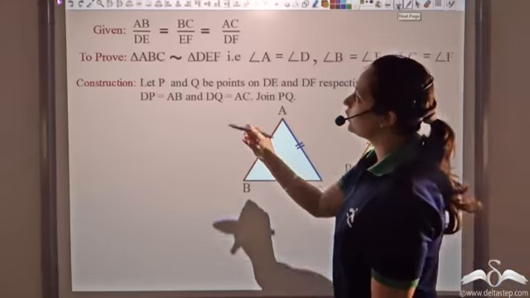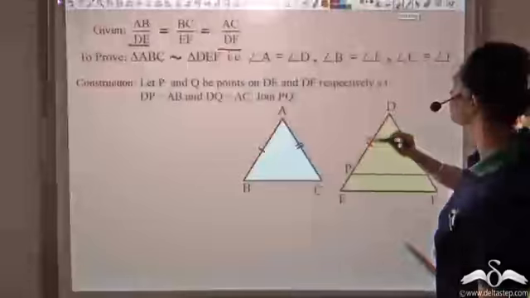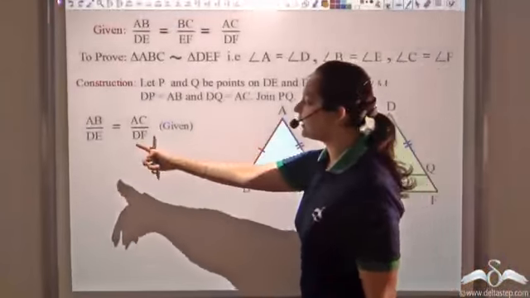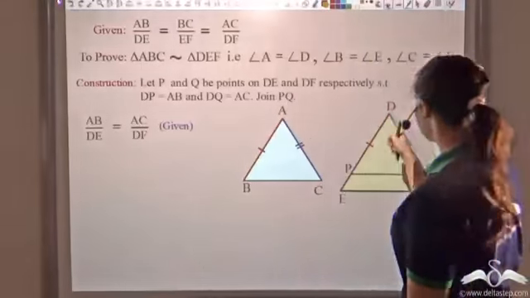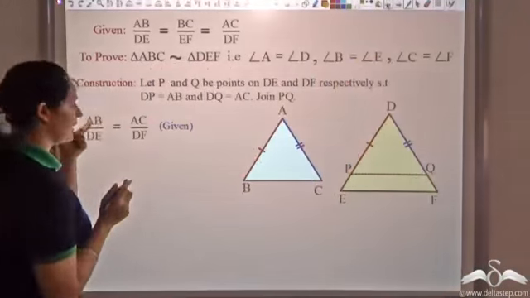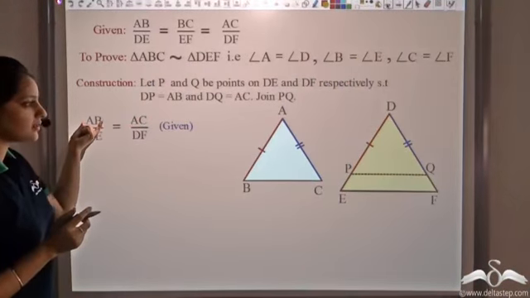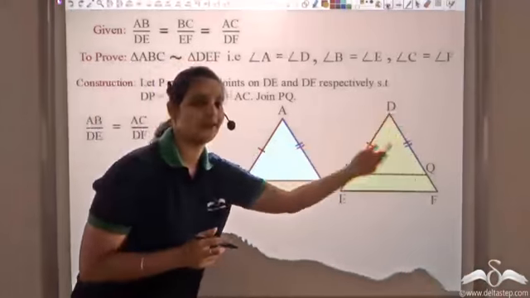Now you already know that AB by DE is equal to AC by DF. This is given to us. Now I know that AB is equal to DP and AC is equal to DQ. So rather than writing AB and AC, I can substitute AB by DP and AC by DQ.